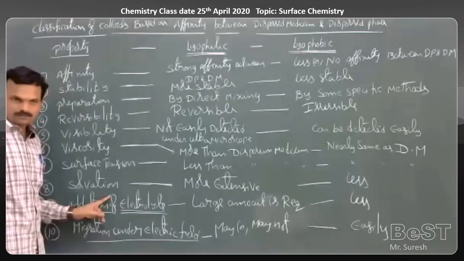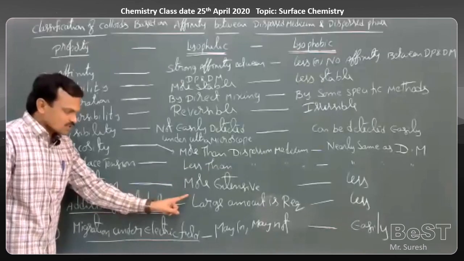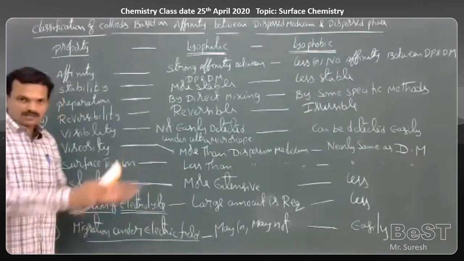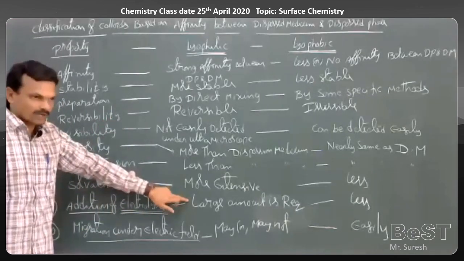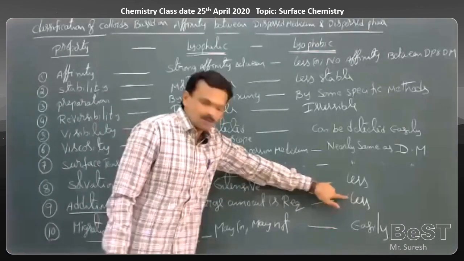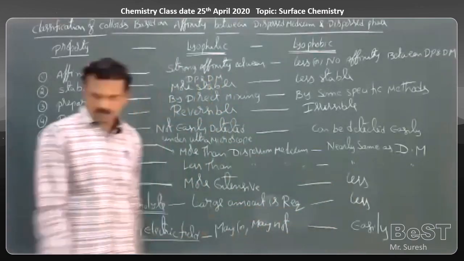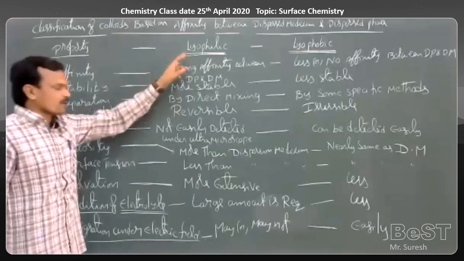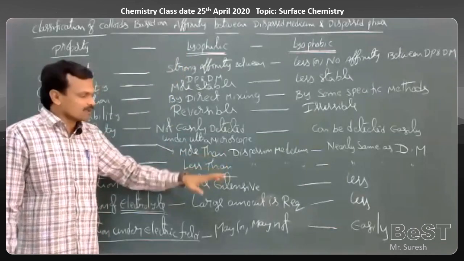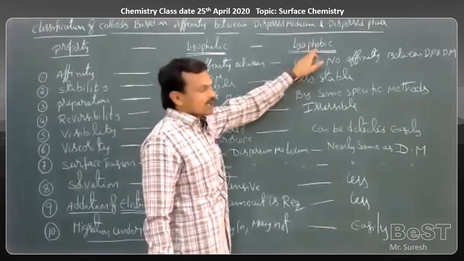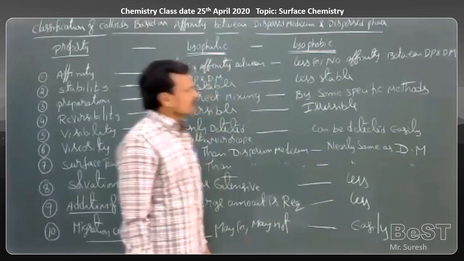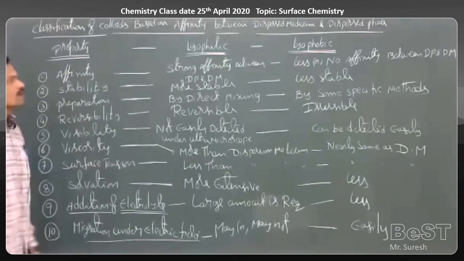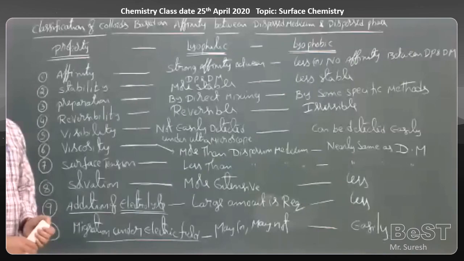Addition of electrolyte. Since there exists a strong affinity between dispersed phase and dispersion medium, a large amount of electrolyte is required to separate both phases, whereas here a small amount of electrolyte is sufficient. Migration under electric field. Lyophilic colloidal particles may or may not migrate easily under electric field, whereas lyophobic colloidal particles can migrate easily. So this is an important comparison, the differences between lyophilic and lyophobic colloids.